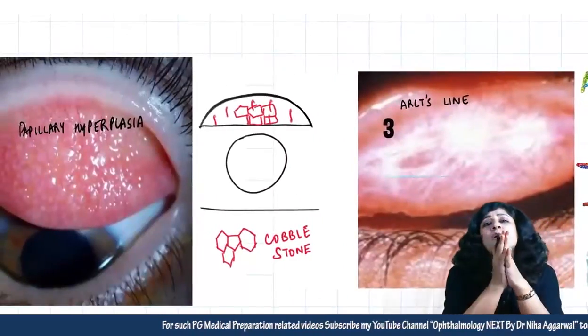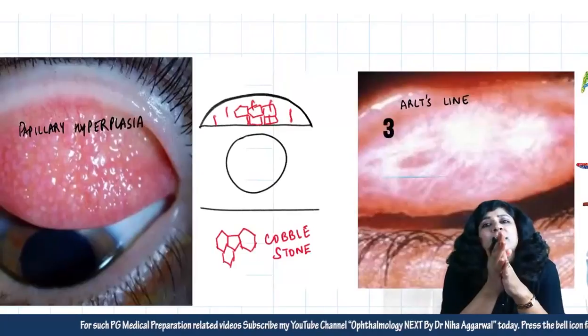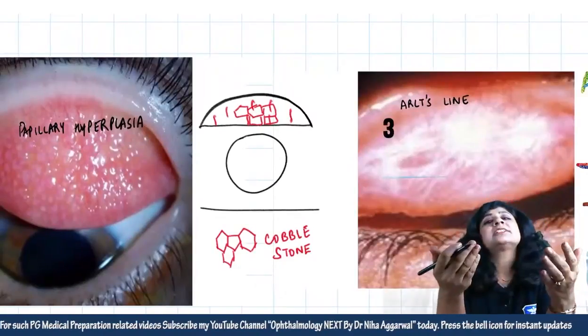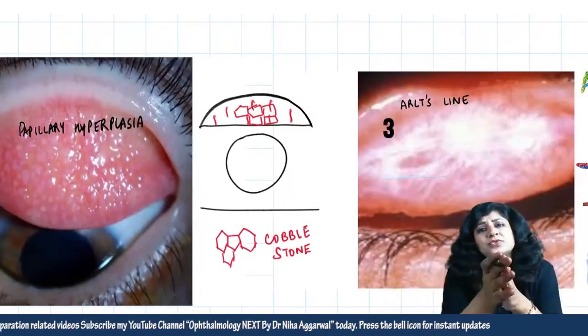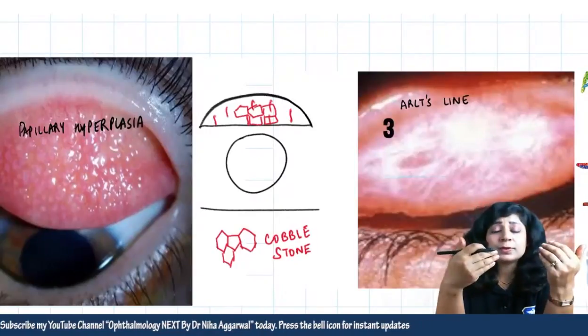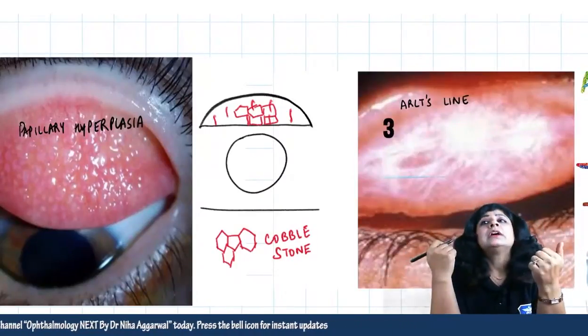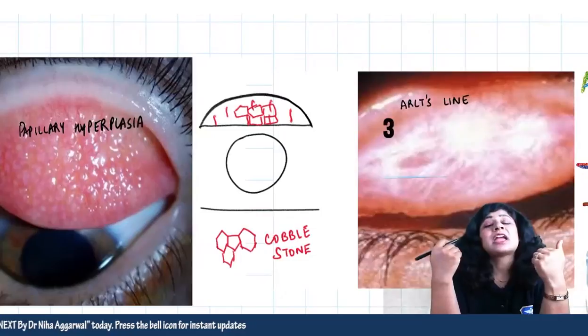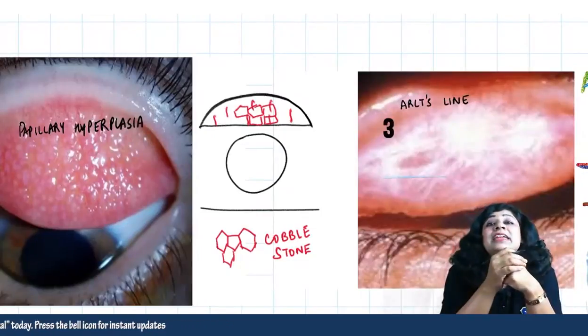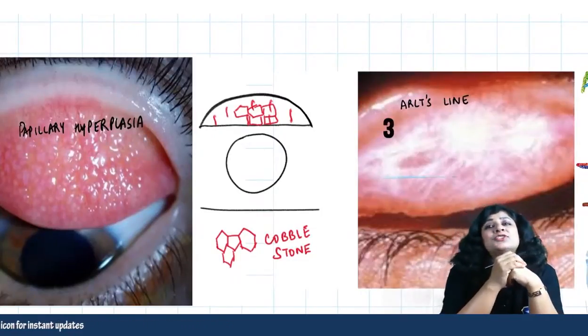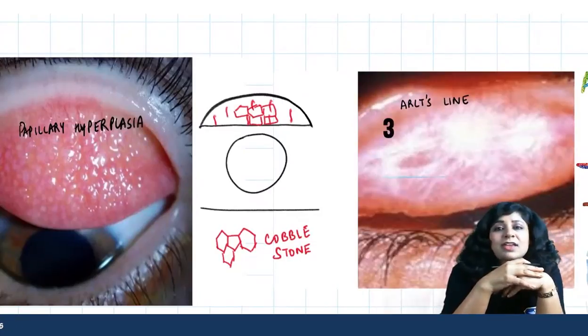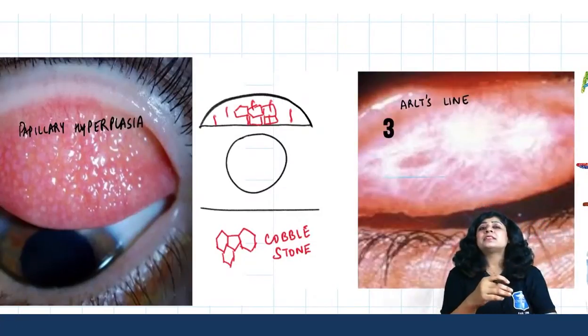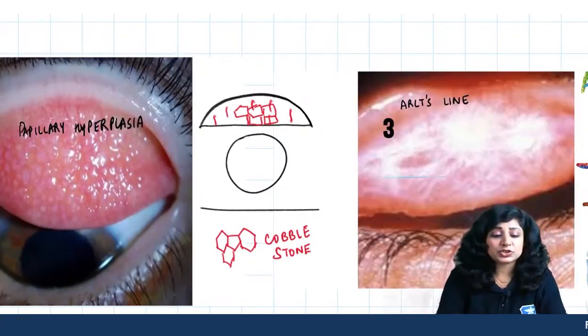Can you tell me what is actually the complication of trachoma? We have so many sequelae of trachoma. We have entropion, ectropion, poliosis, madarosis, graying of eyelashes, loss of eyelashes, even infection, dacryocystitis could be there. But there is only one complication of trachoma.